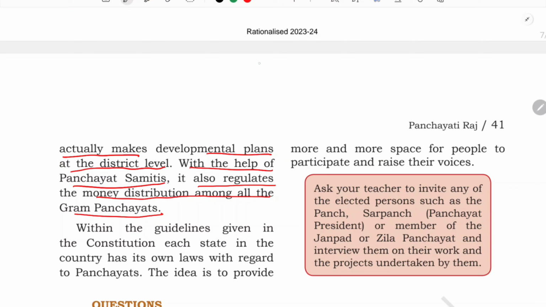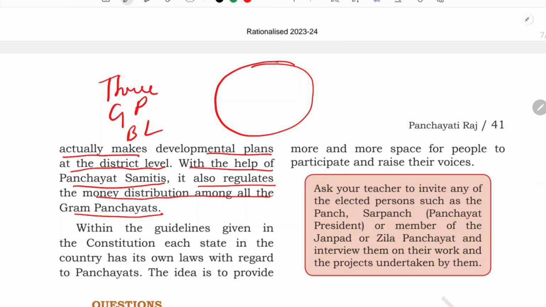See, suppose this is a district. Let us suppose we have three levels. What are those? One is Gram Panchayat, another is the block level, which we also call Janpad Panchayat or Panchayat Samiti, and another is the Jila Parishad, the district Panchayat. So these are the three levels.